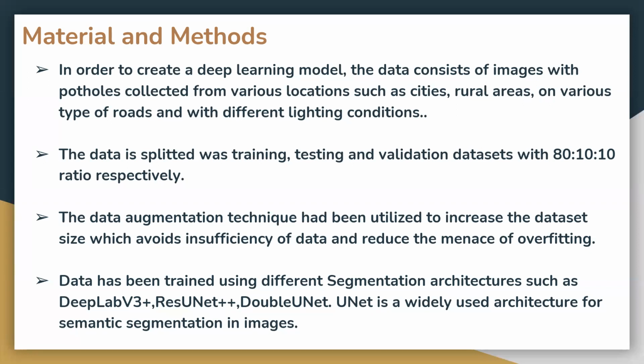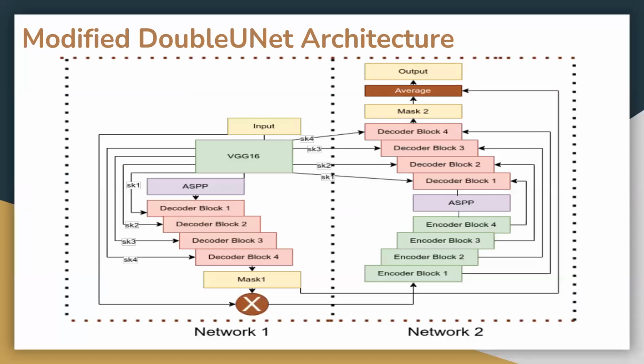U-Net is a widely used architecture for semantic segmentation in images. So this is a modified DoubleU-Net architecture which we employed. Here, VGG16 consists of 4 blocks of network where it sends to the decoder block, and from that particular decoder block, it will encode a particular image and generate a mask for where a pothole is present in a particular location. So the one which we have observed is from network 1 and network 2. There have been connections from these particular 2 blocks.